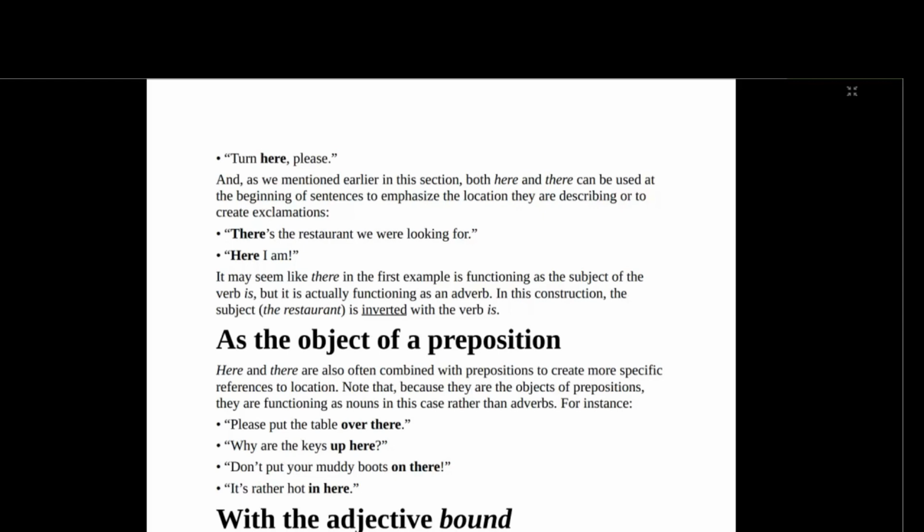Here I am. It may seem like there in the first sentence is functioning as the subject of the verb is, but it is actually functioning as an adverb. Please take note. In this construction, the subject, the restaurant, is inverted with the verb is. So take note of that.